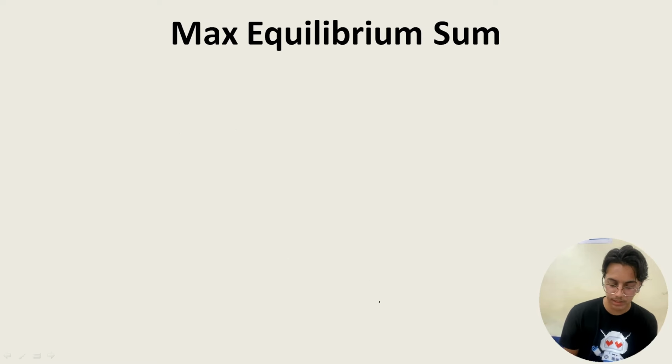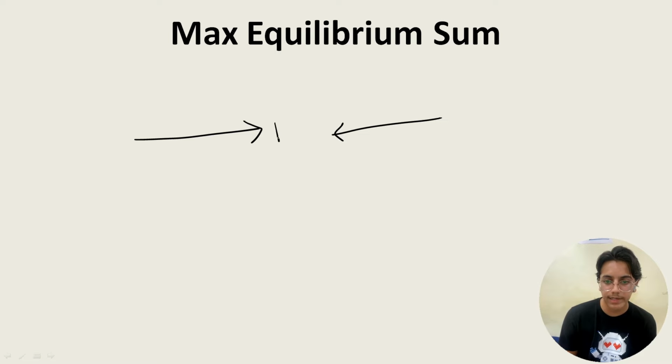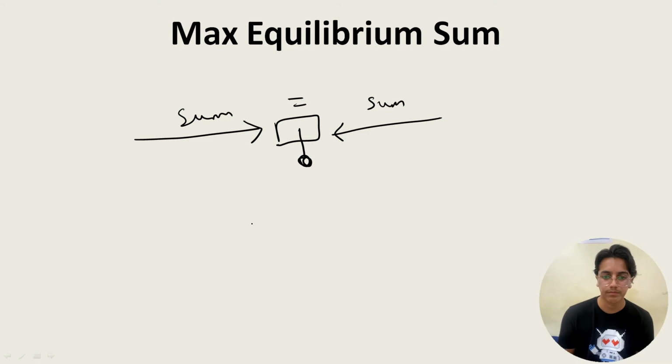Maximum equilibrium sum is there. So the concept is very simple: from the left and from the right, if we are at an index element, the sum on the left and the sum on the right should be equal, then this point is the equilibrium point. Okay, again simpler, like the previous questions we have discussed.